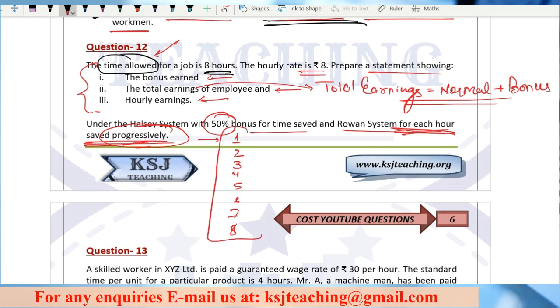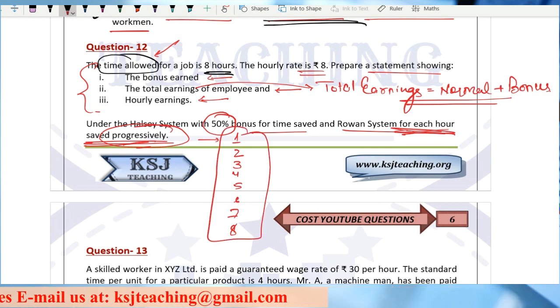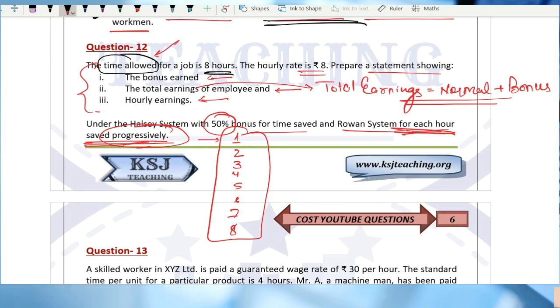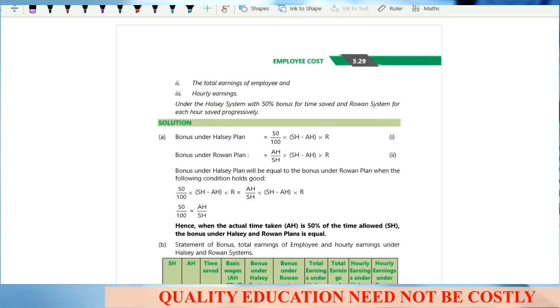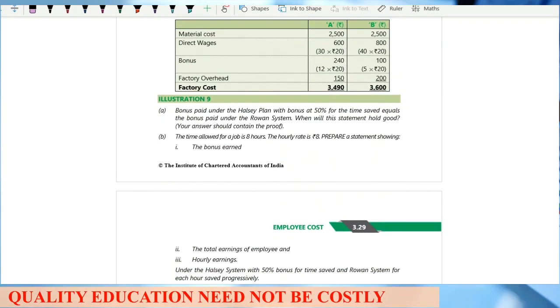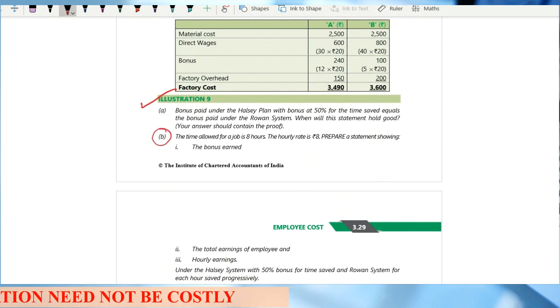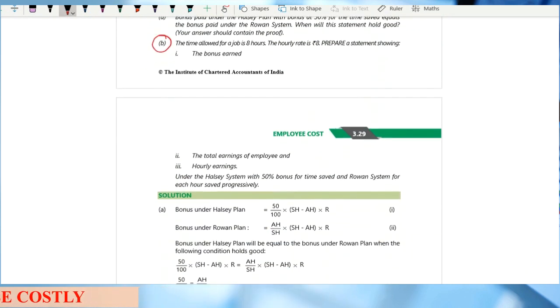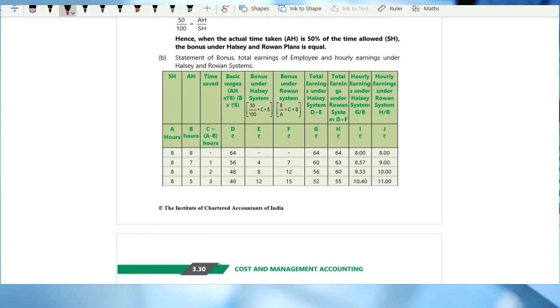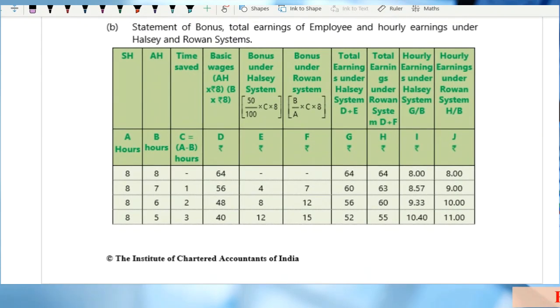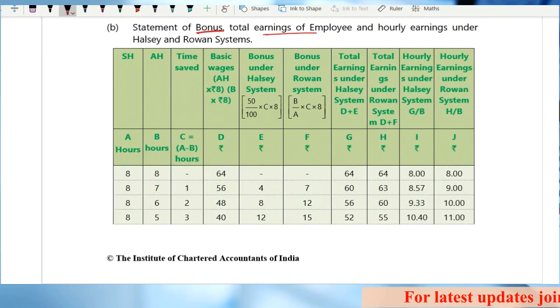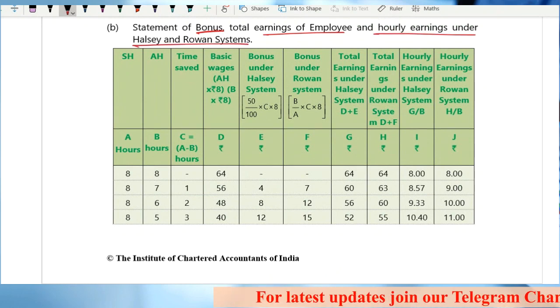So you have to calculate, if the time saved is 1 hour, what will be the bonus? If 2 hours, what will be the bonus? If 3 hours, what will be the bonus? This is a kind of question from your institute material only. I'll show you. This is illustration number 9, and this is part B only. It is the same one. Statement of bonus, total earnings and hourly earnings under the Halsey and Rowan plan.